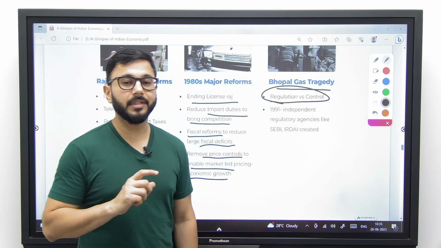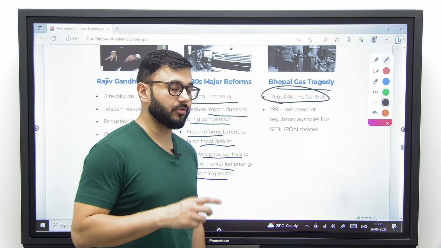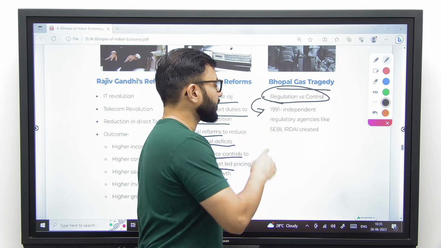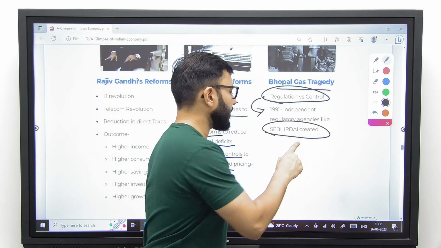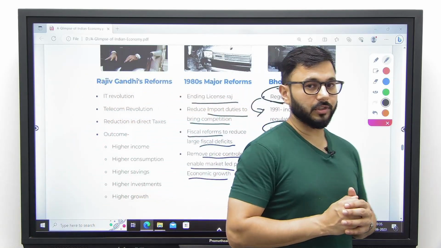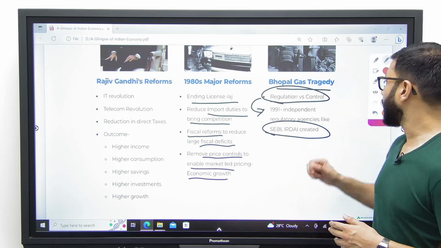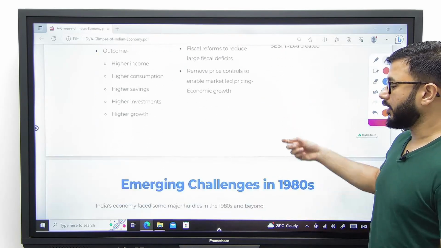Till now we had been trying to control the economy, but now we realize the importance of regulation. As a result, after 1991, a lot of independent regulatory agencies like SEBI and IRDA were created because we realized the importance of the difference between regulation and control, and the relevance of regulation over control as well.